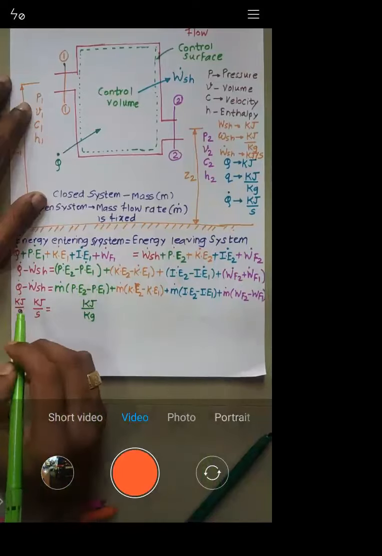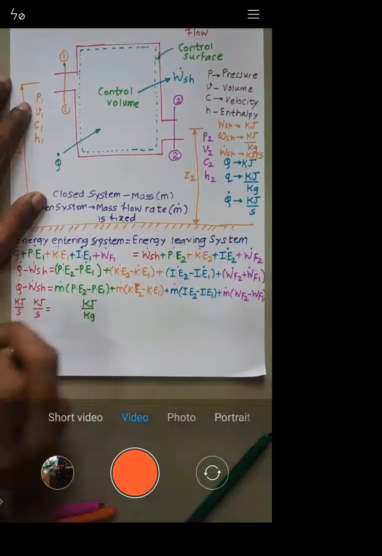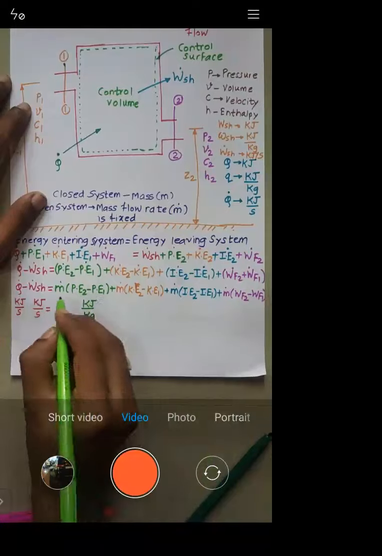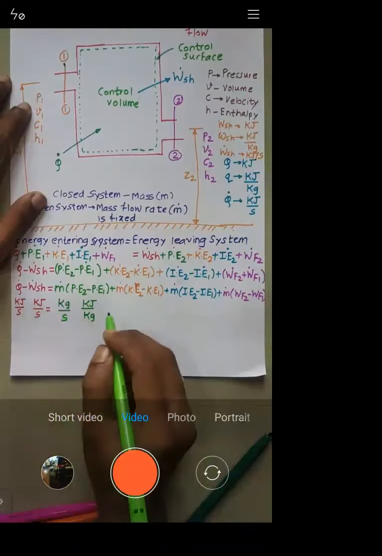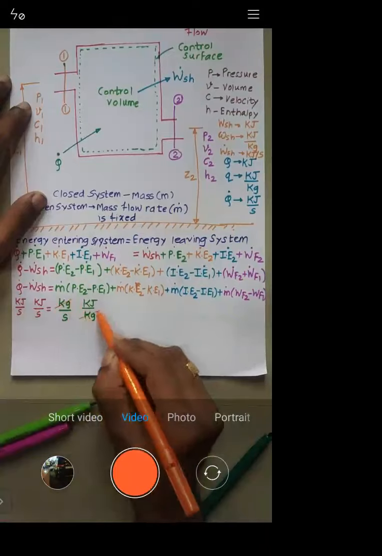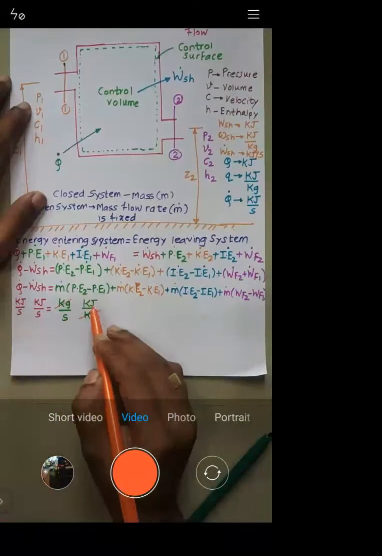Okay, now see here, left hand side is kilojoule per second, right hand side is kilojoule per kg. It should not be, both the sides should be equal. So when I multiply it by kg per second, the kg gets cancelled. What is remaining is kilojoule per second.